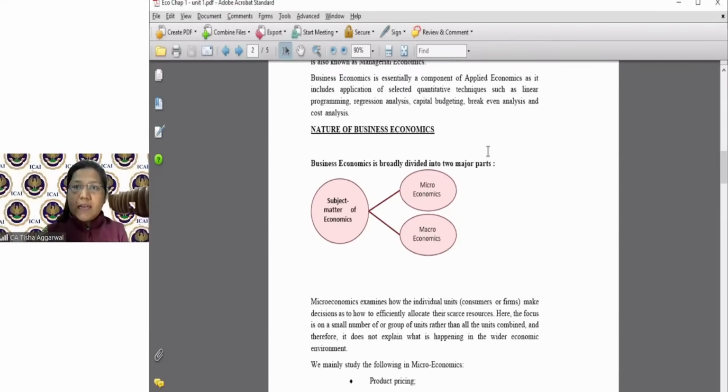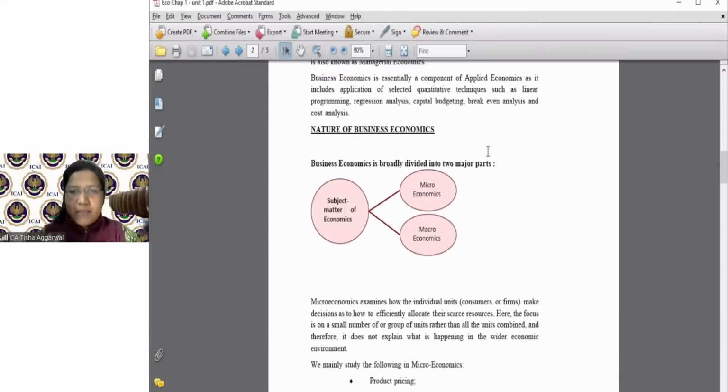But the moment I say how much allocation of budget is going to take place at the national level, at the level of maybe a country like India, UK, US, etc., would this be micro or macro? That will be at the macro level. So the moment the problem is at the larger level, at the aggregate level, that would be covered under macroeconomics.